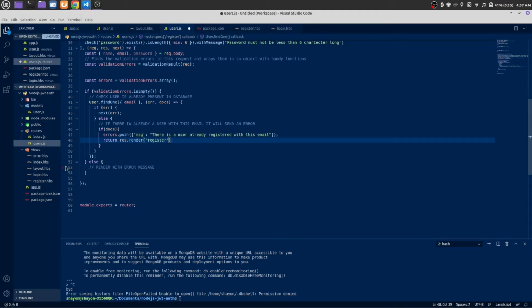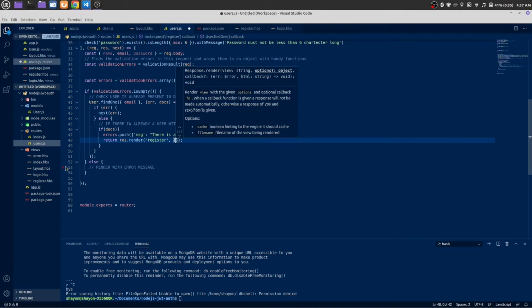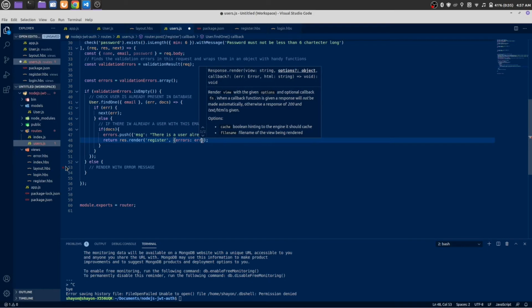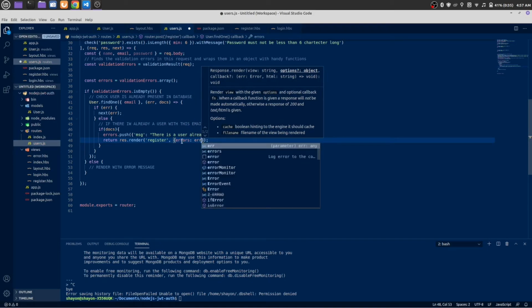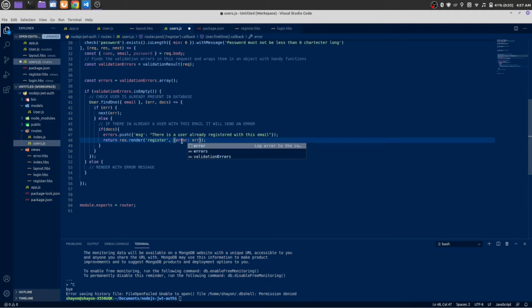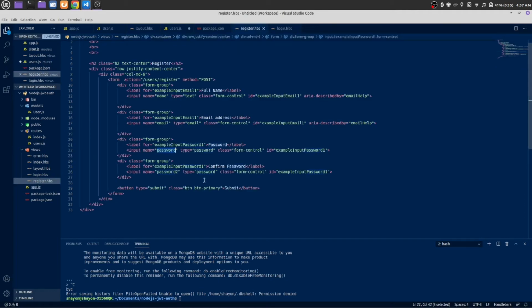And now here we are going to send a parameter. Errors is, actually this should be error message, and the value will be, actually we are making a new variable. This variable we are going to use inside our view engine, inside our register page. Okay, so let's use it.